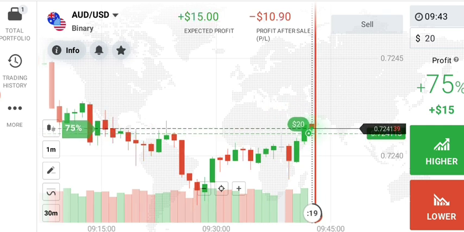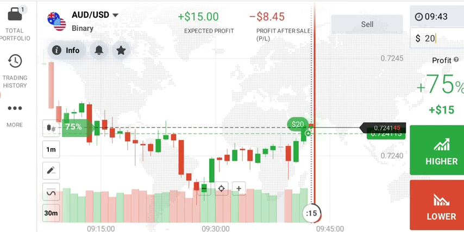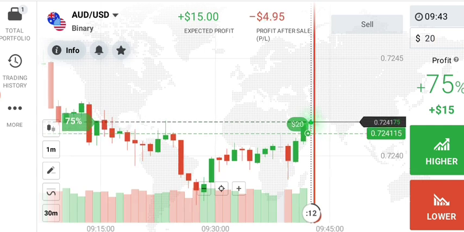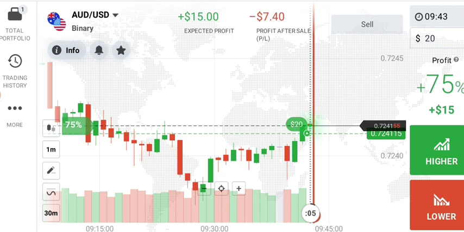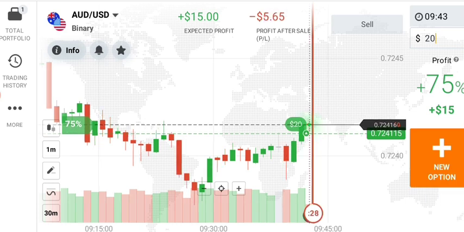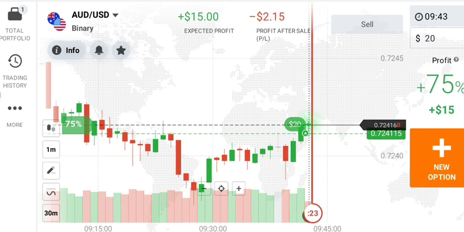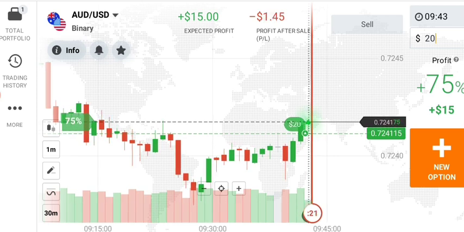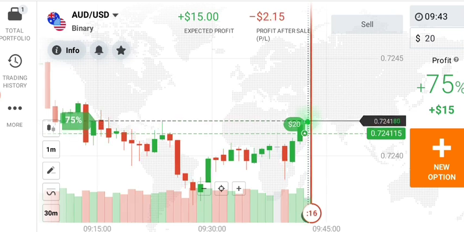Okay, I'm placing here a higher option because of the rejection point. I just got a good opportunity, so I will place a trade immediately here with marginal safety. So let's see what happens here. Till now there is no entry from the buyers. Maybe this candle closes above my entry point. Okay, buyers are trying to enter.